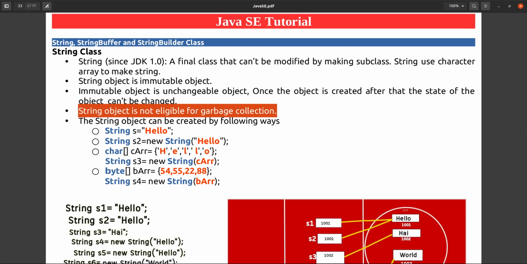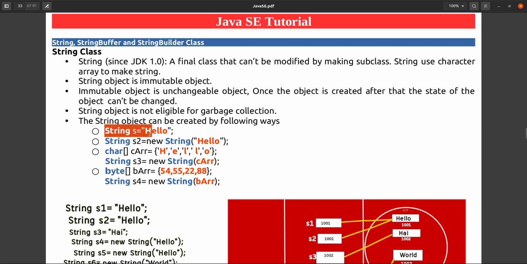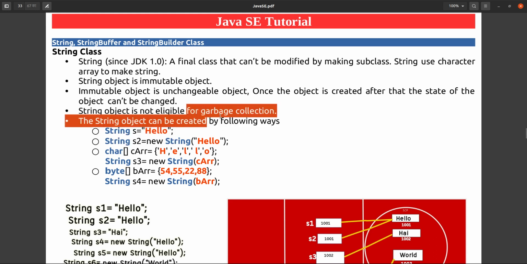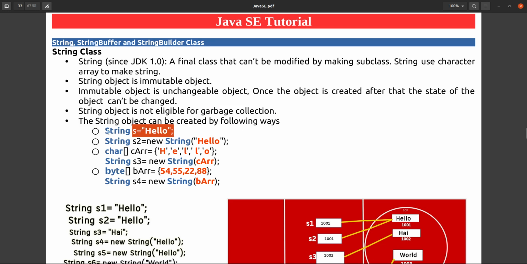But the garbage collector will not work on string objects because they are not eligible for garbage collection. So in that case you must verify whether you really need this string or you can go with some other options. Even in string, they have given many ways to create it, so which one is beneficial, which one we should use, we can talk about that also.